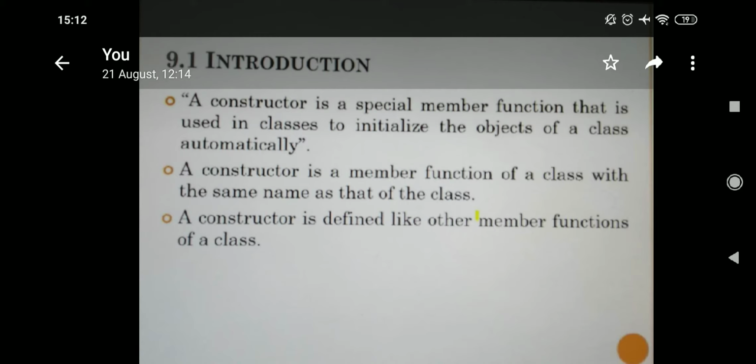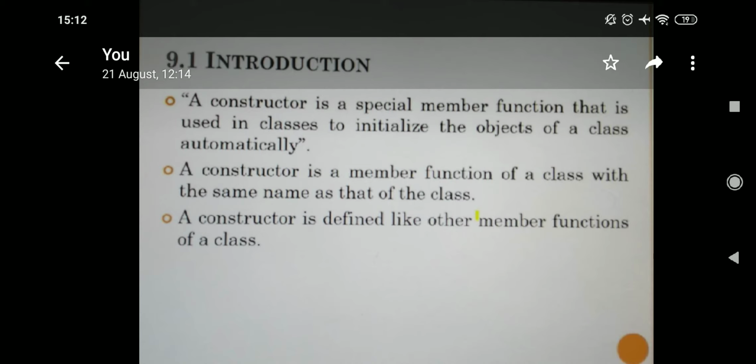Students, in the 7th chapter we studied that there will be objects in a class. The object should be given a value. The process of giving value to the objects will be done by the constructor. That process we call a constructor. So constructor is a function. What is its functionality? To give values to the objects in a class. And this will be done automatically.